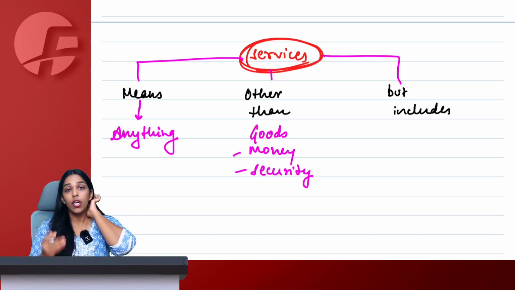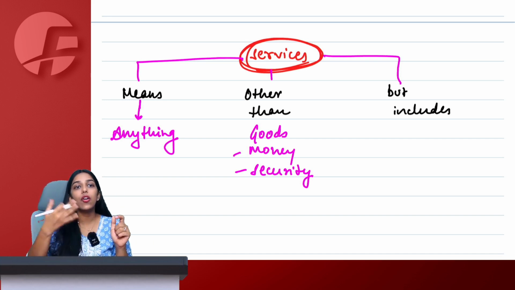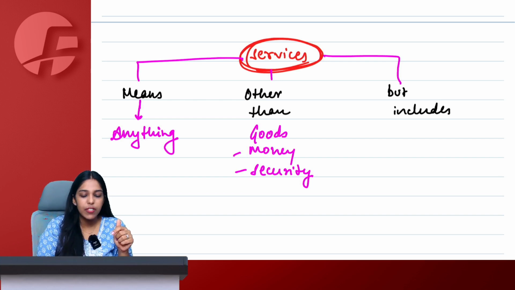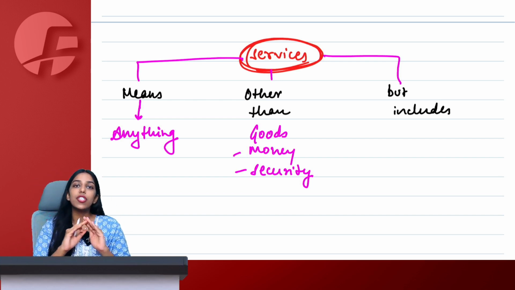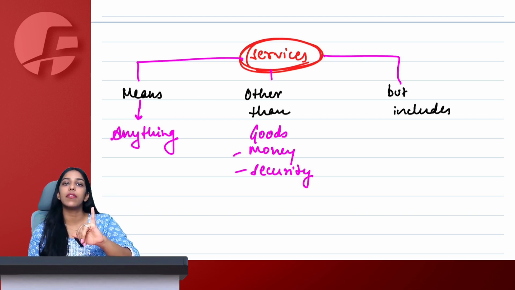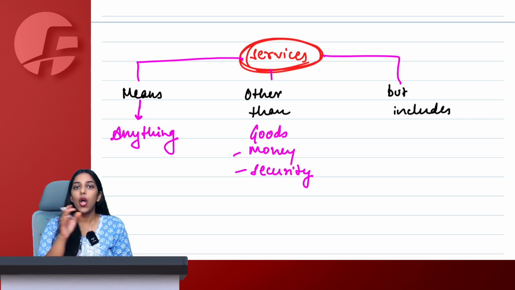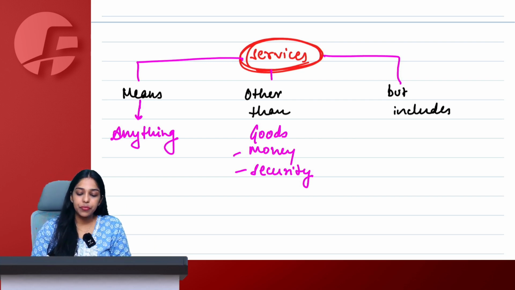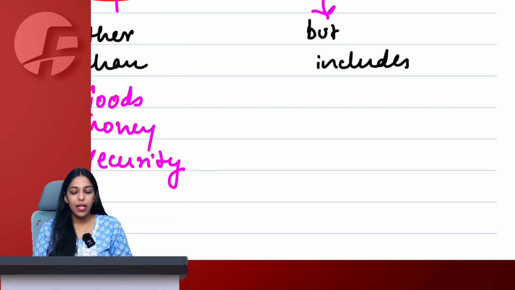Because see, goods excluded money and security from its definition. Services, then automatically service would include it, because service means anything. So we particularly excluded them here also. So it makes this extremely clear for us that money and security are neither goods nor services, because both the definitions exclude them. So GST will never be applicable on money or security, but includes. Now they are saying, see, understand, money is not goods or service. Security is also not goods or service.